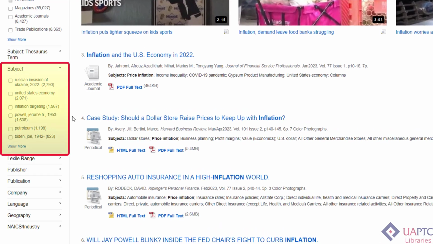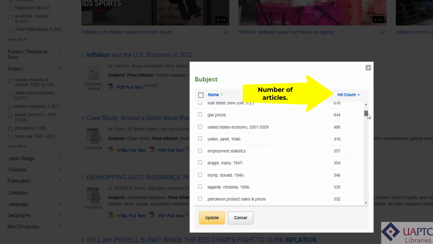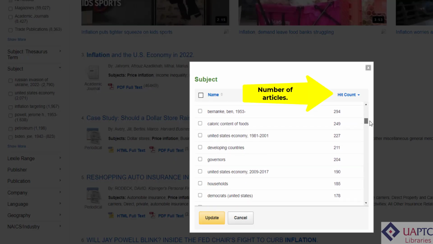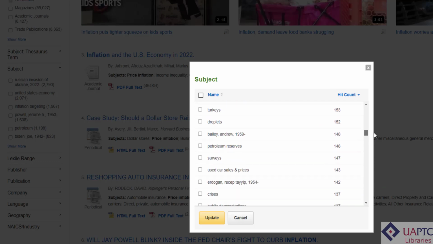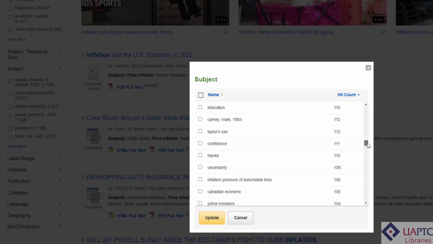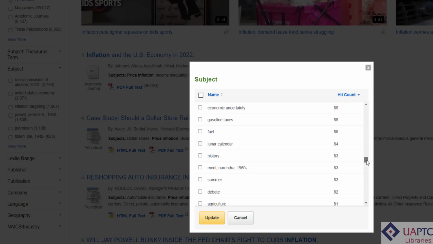If you need some ideas, you might consider looking at the subjects list in Business Source Elite. This list is generated based on your topic and suggests subject areas that commonly occur with your topic. This short list appears here on the side, but to see the entire list, click Show More. The hit count is the number of articles that you will be left with if you select a given subject to pair with your topic. Selecting any one of these subjects will focus our search on inflation to articles that also focus on whatever subject we select.